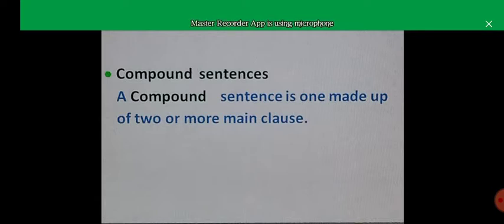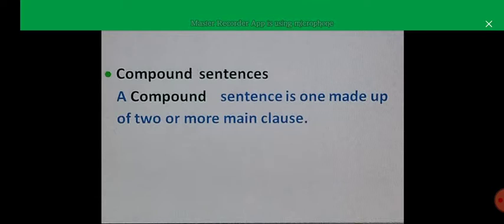For example, classwork and homework. These are two words, class and work, and home and work, but these two words are giving one meaning, or these two words are acting as one word. So that's why this is a compound word.